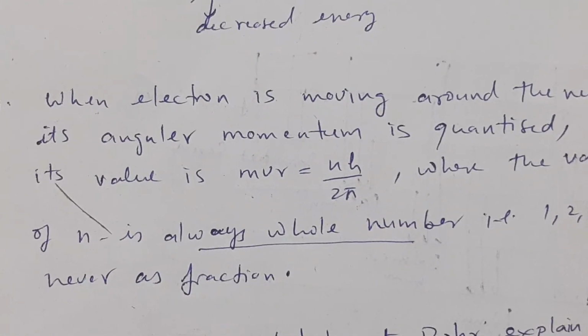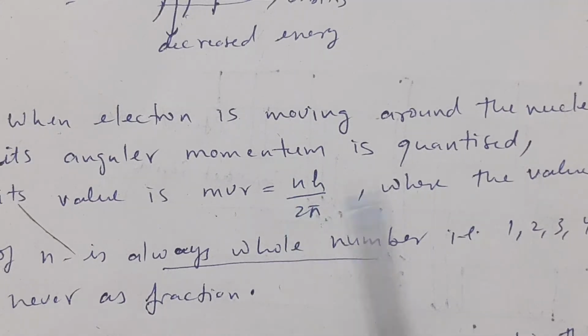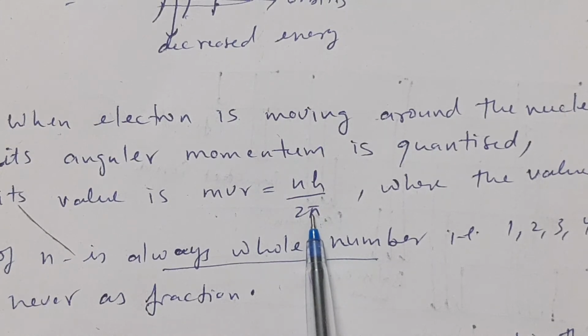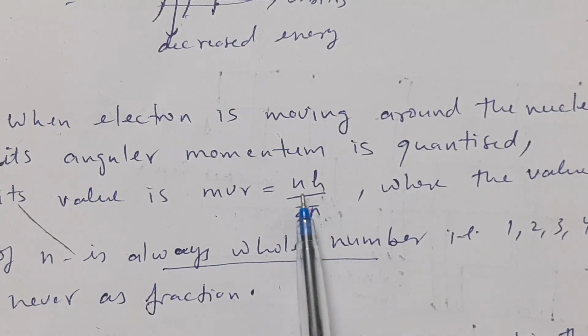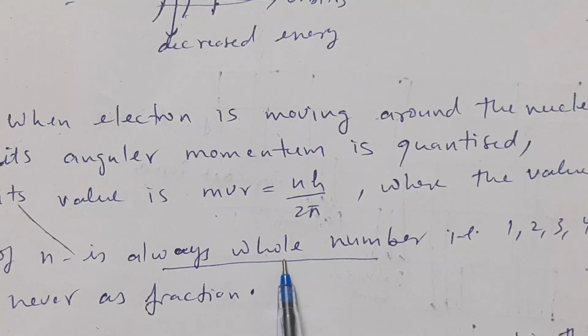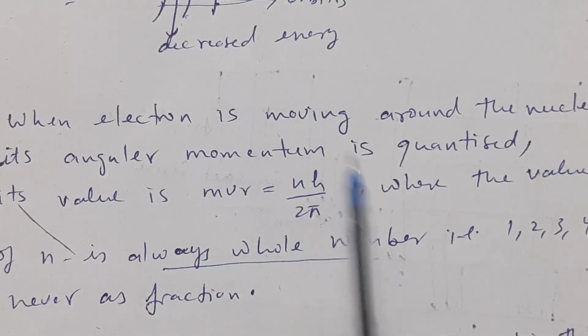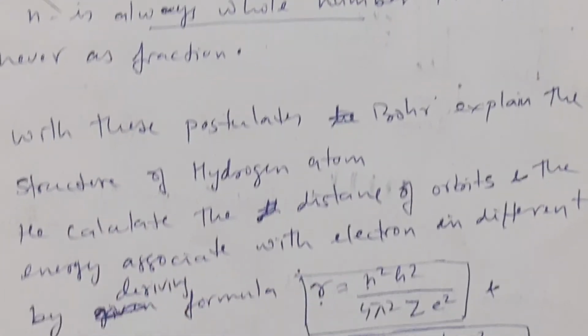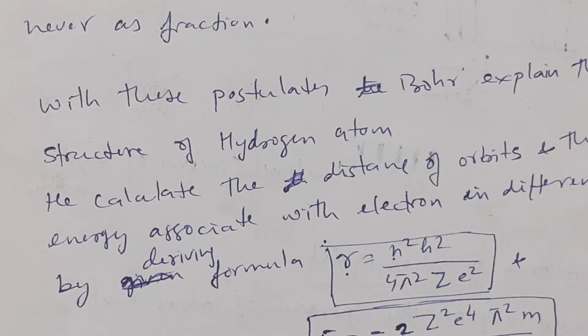He also said that when electron is moving around the nucleus, then its angular momentum, that is mvr, is quantized, and its value is mvr equal to nh upon 2 pi, where n is always a whole number, that is 1, 2, 3, 4. It's never a fraction. So with these postulates, Bohr also explained the structure of hydrogen atom.